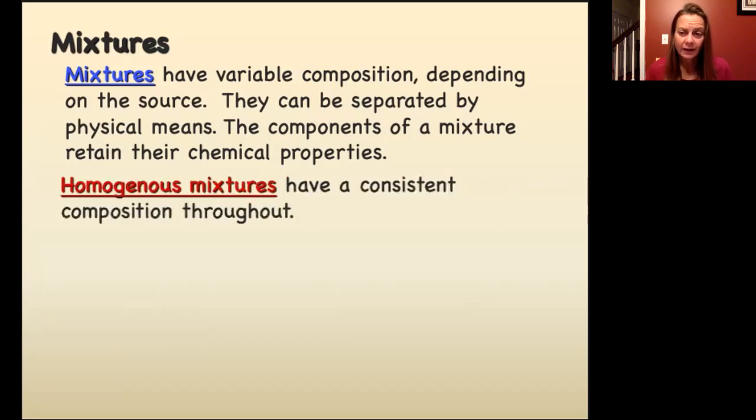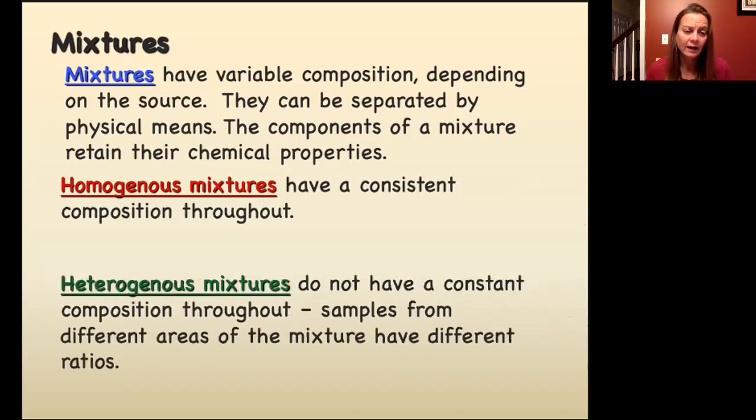We have two kinds of mixtures, and those are homogeneous and heterogeneous. So a homogeneous mixture has a consistent composition throughout the whole mixture, whereas a heterogeneous mixture does not have a constant composition throughout the mixture. If you sample it in different areas of the mixture, you're going to have different ratios of the components of the mixture.